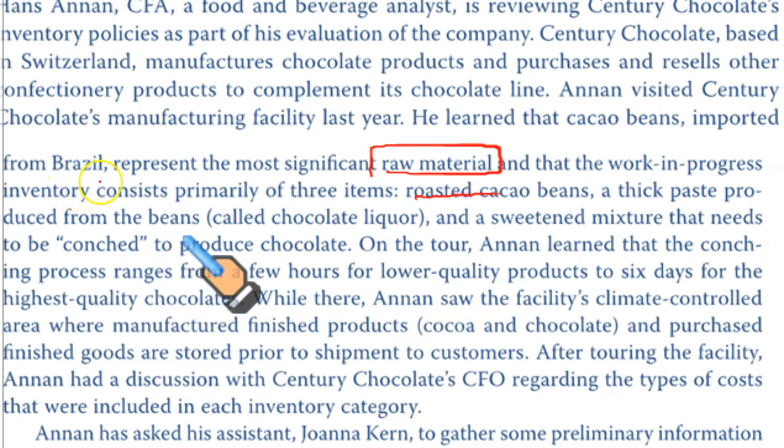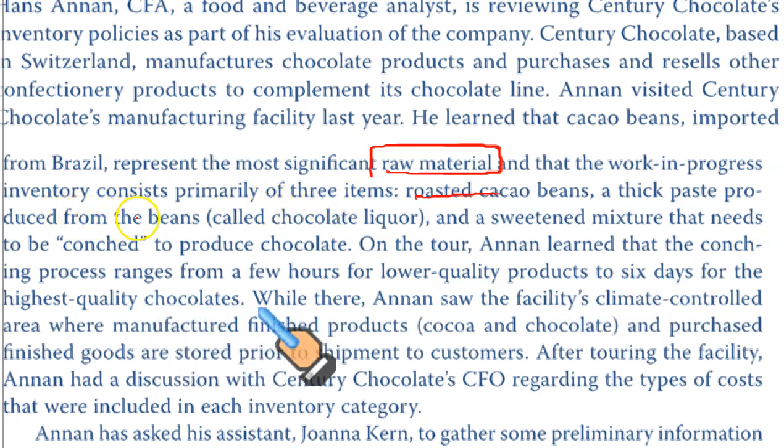It's a process used in preparing chocolates. On the tour, Annan learned that the conching process ranges from a few hours for lower quality products to 6 days for the highest quality chocolates.